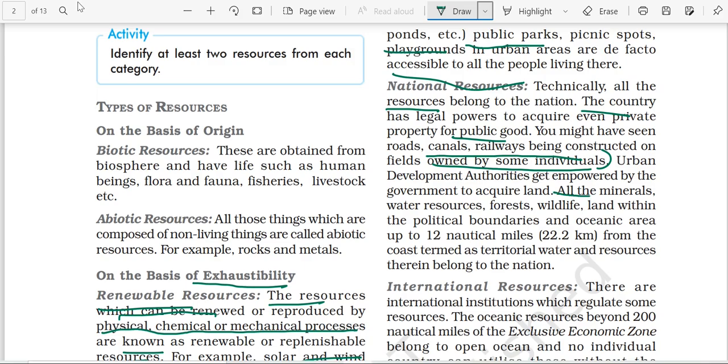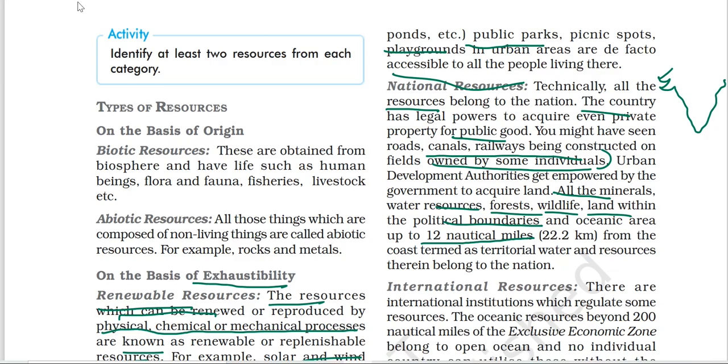Then all the minerals, water resources, forest, wildlife, land within the political boundary, up to the oceanic area, up to 12 nautical miles. Up to 12 nautical miles means, suppose you have this coastal line, which is 7,515.5 kilometers. Till 12 nautical miles, we can say up to 22.2 kilometers, it is known as territorial water, and it belongs to the nation.